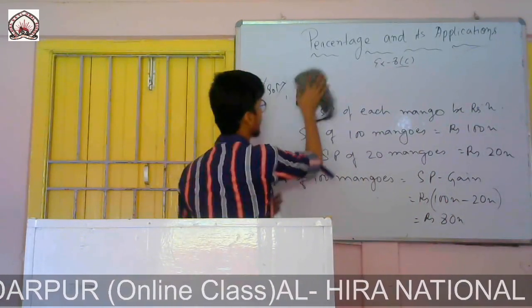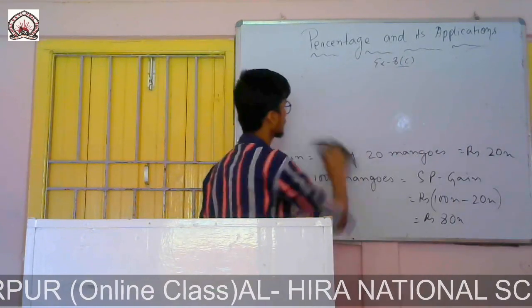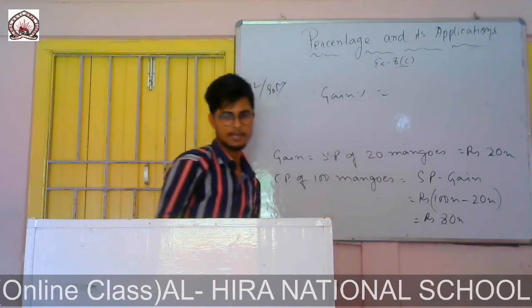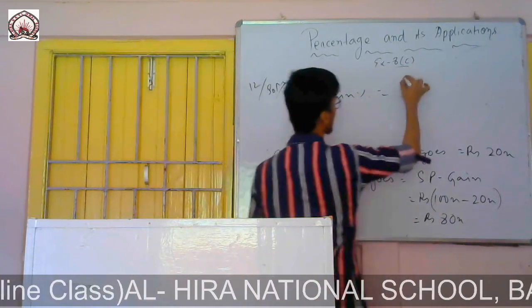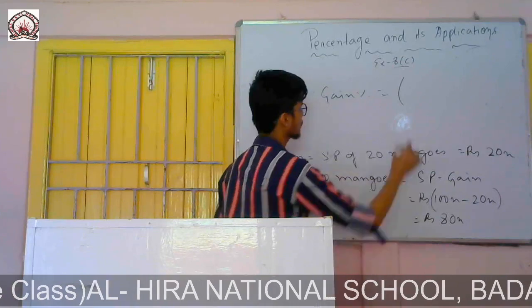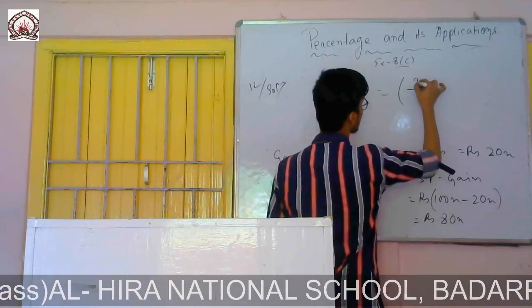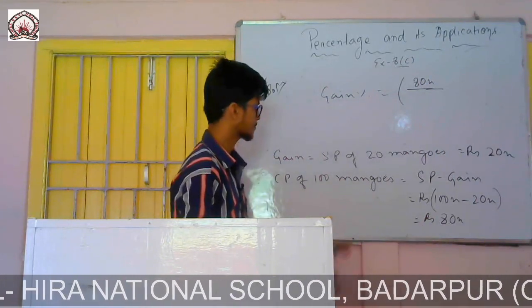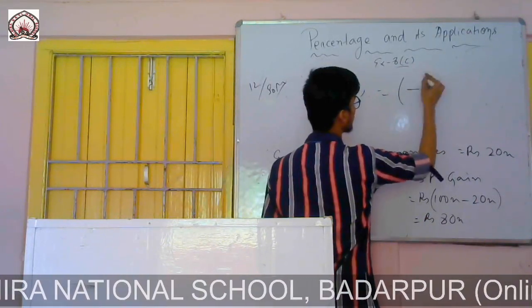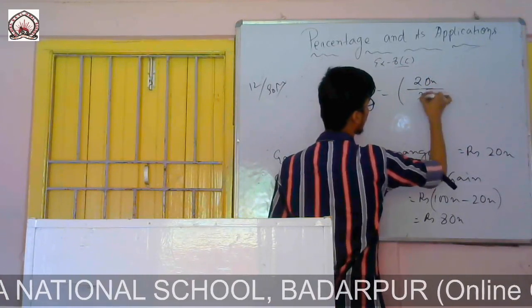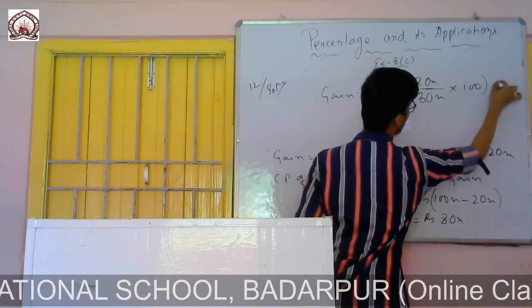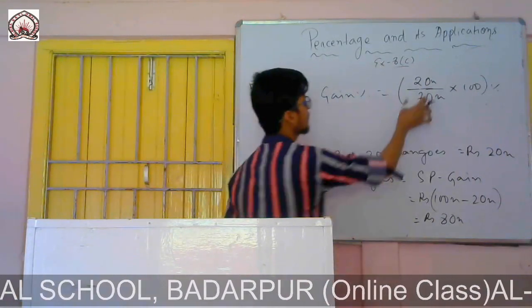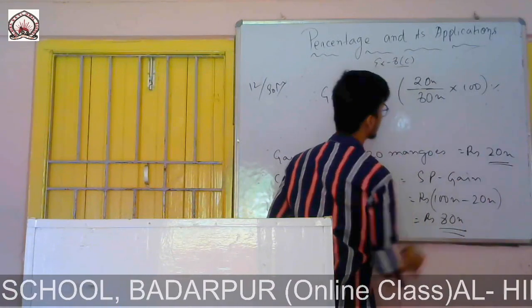Now the question is to find the gain percent. Therefore, gain percent equals gain by cost price into 100, that is 20x by 80x into 100. 20x is the gain and 80x is the cost price.